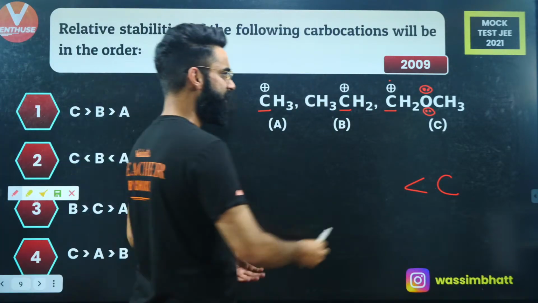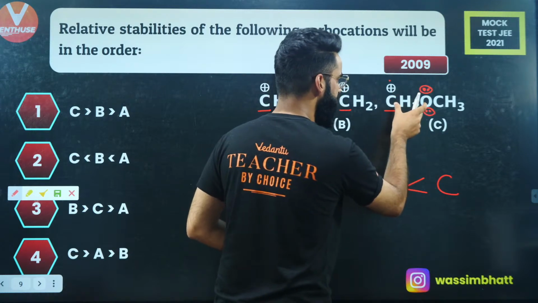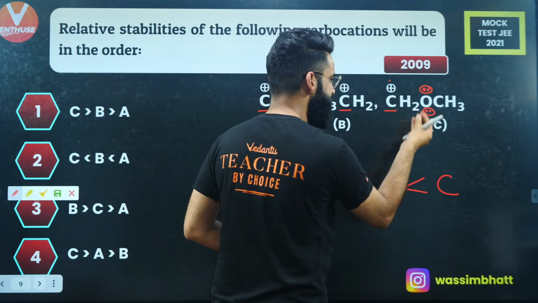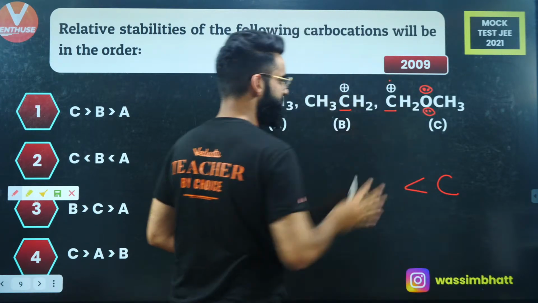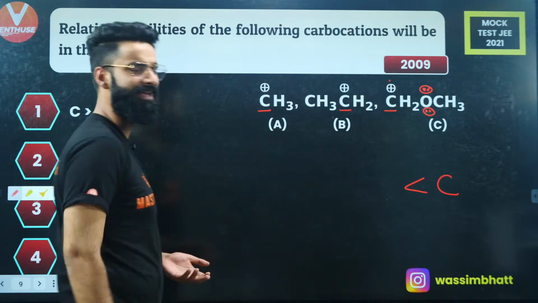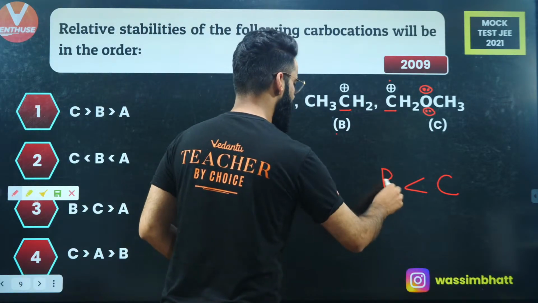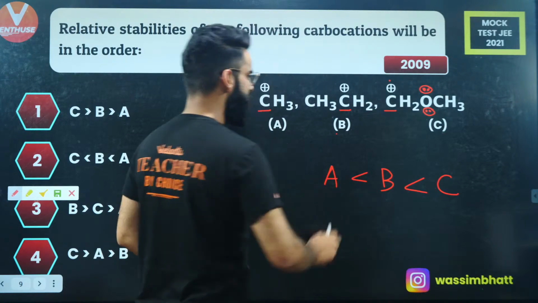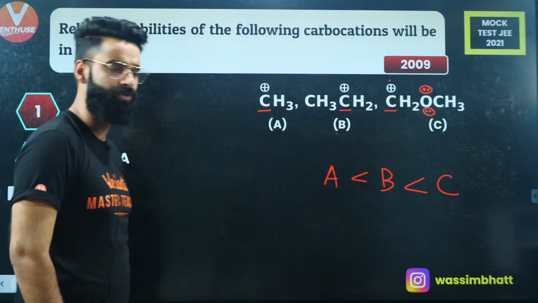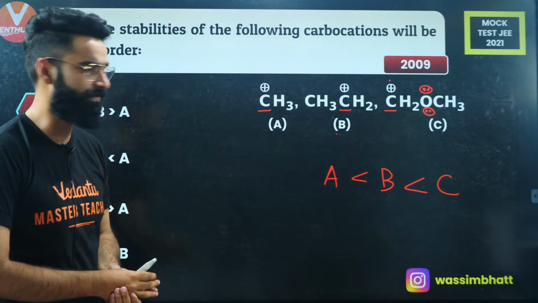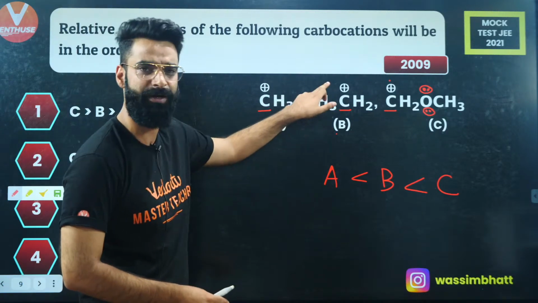Due to the back bonding which is possible over here, or you can say due to resonance, this one is maximum stable. Now among these two, you can clearly say which one is more stable. You'll clearly say B is more stable than A. You can either use the concept of hyperconjugation, or you can simply use the inductive effect. You have got a CH3 group attached over here.